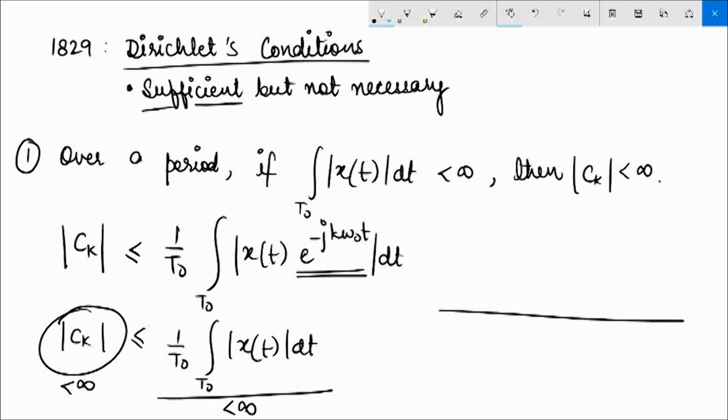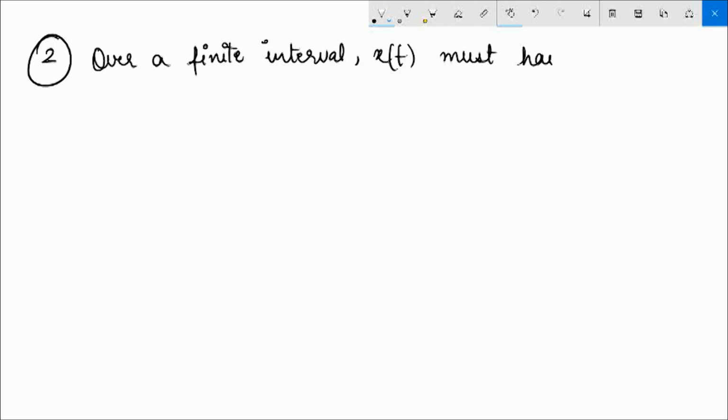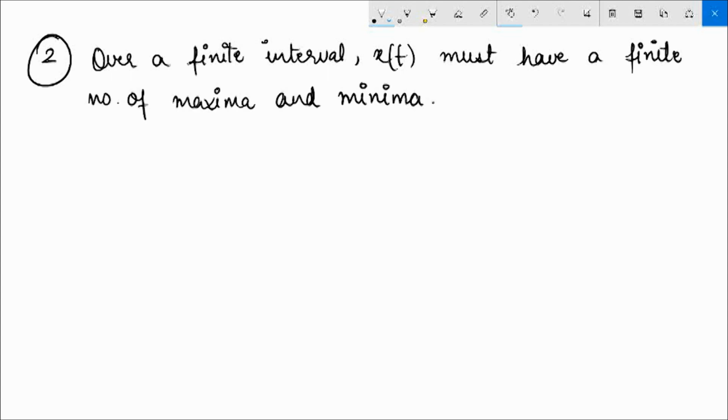The second condition of Dirichlet is that over a finite interval there must be a finite number of maxima and minima. Meaning if there is a signal which within a period has an infinite number of maxima and minima, Dirichlet's condition says that its Fourier series convergence cannot be guaranteed.